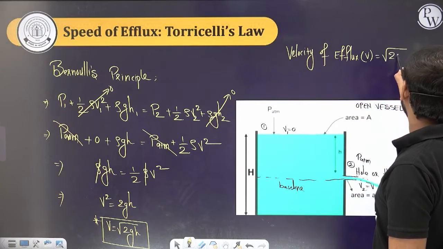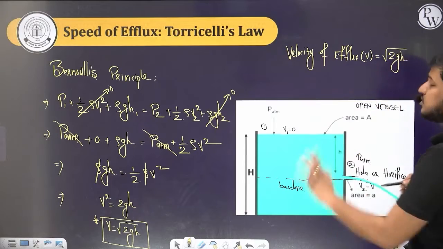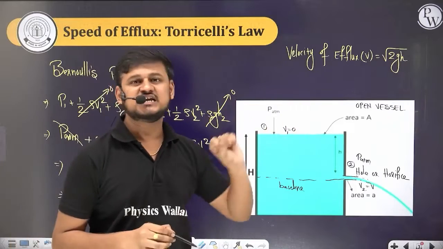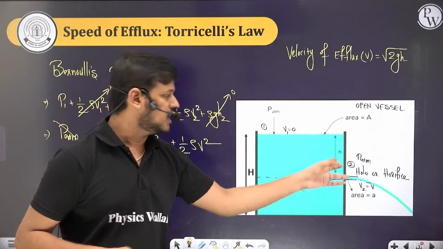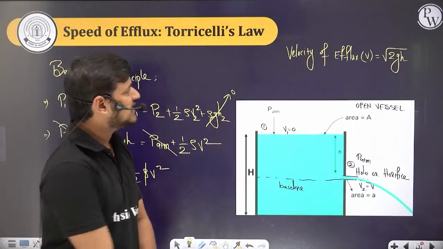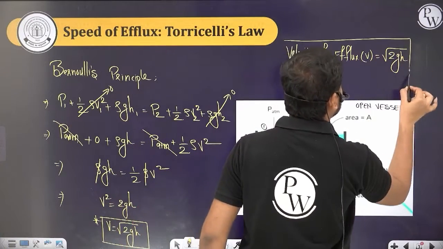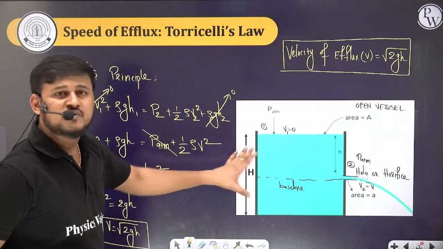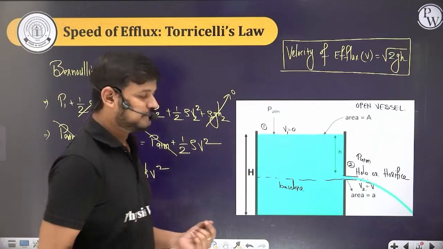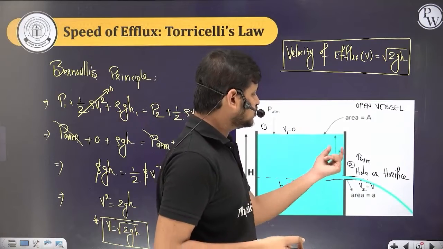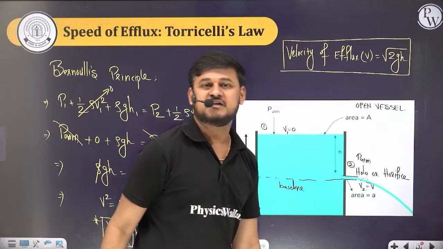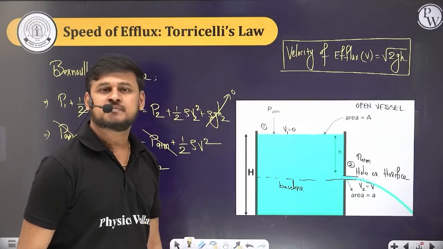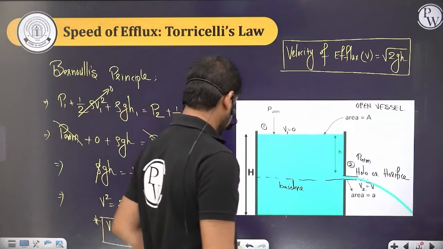root over 2gh. So what is this h, sir? Small h, the height from which the orifice or hole is made. Clear, guys? Now, one more important point. To empty the whole vessel, where should the hole be? To empty the whole vessel, the hole should be at the bottom. Done? Clear? Good.